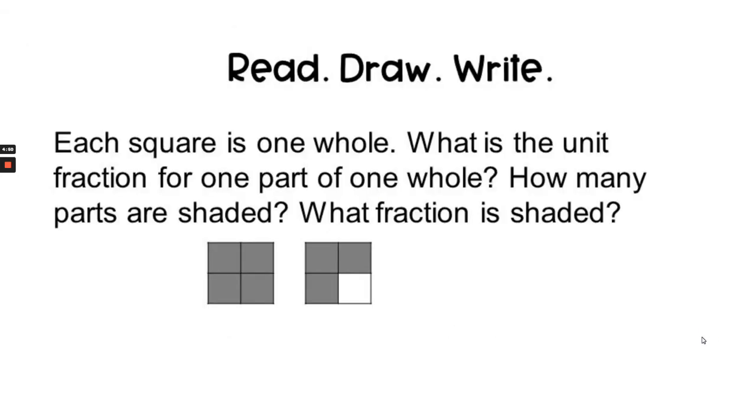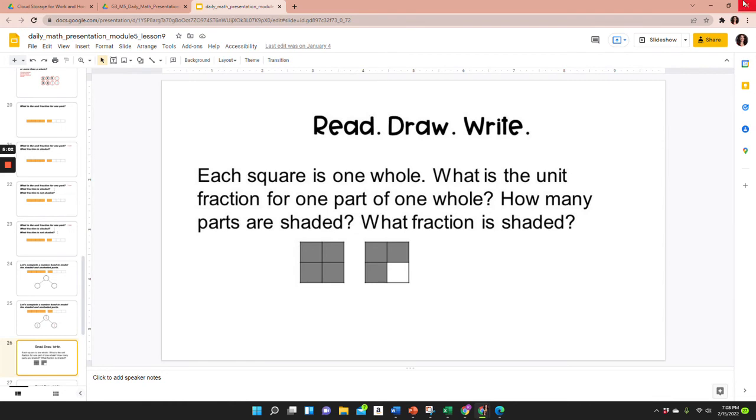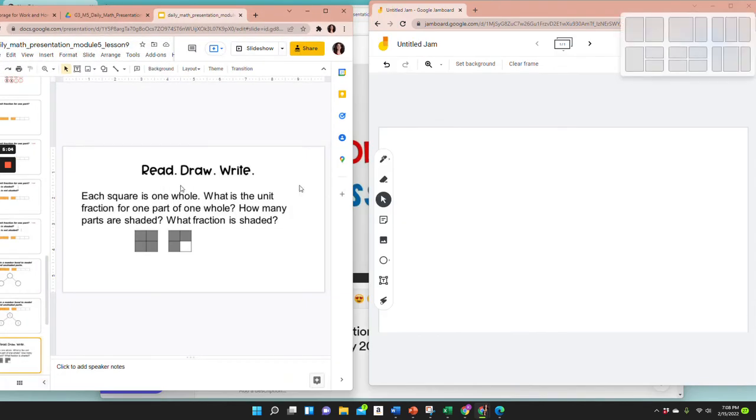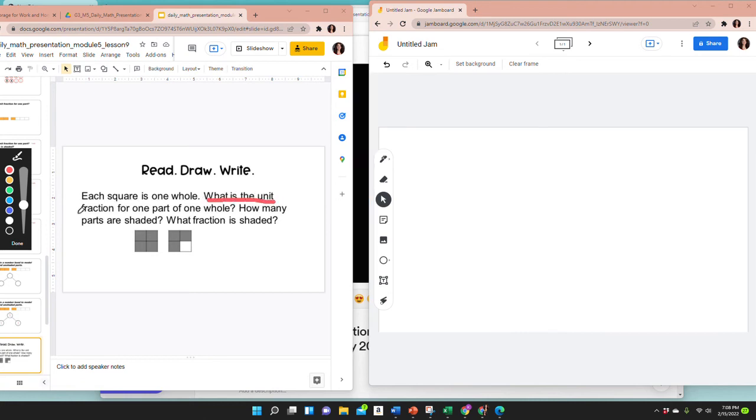Each square is one whole. What is the unit fraction for one part of one whole? How many parts are shaded, and what fraction is shaded? So let's look at the first question to begin. What is the unit fraction for one part of one whole?